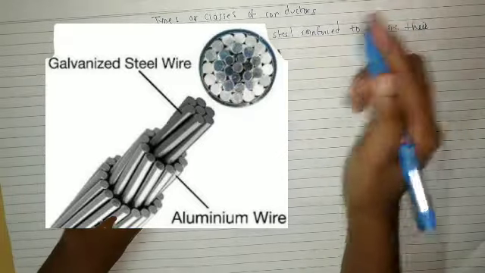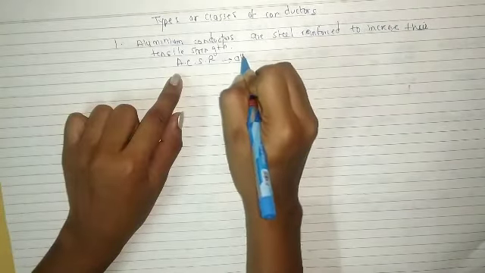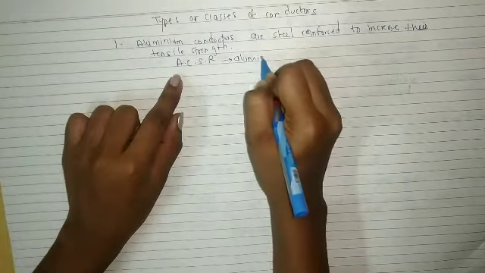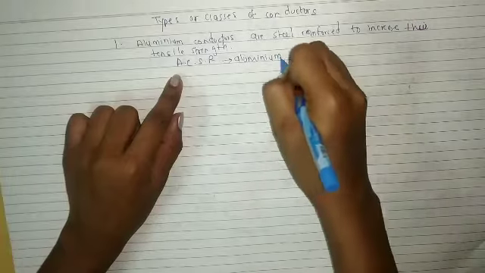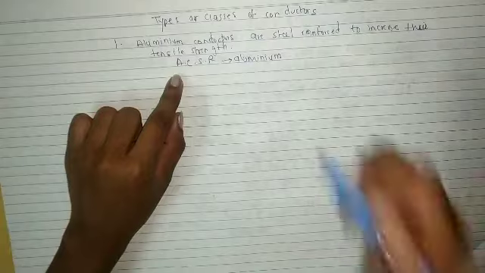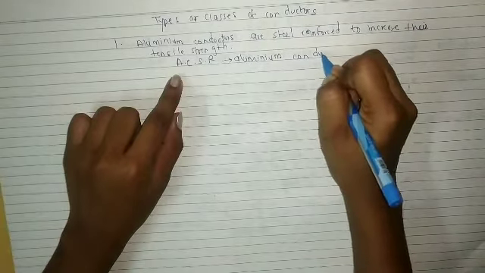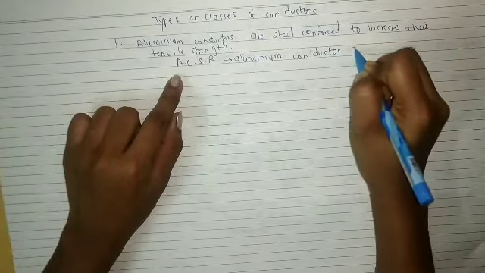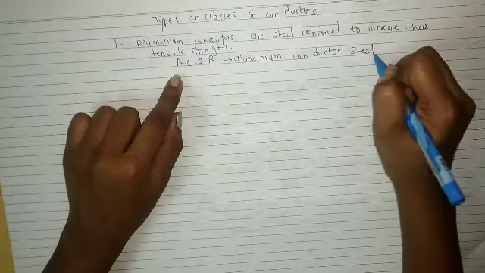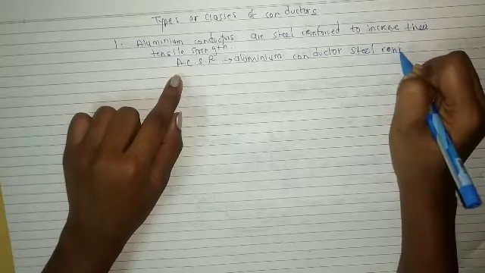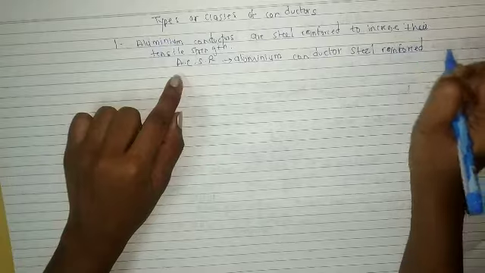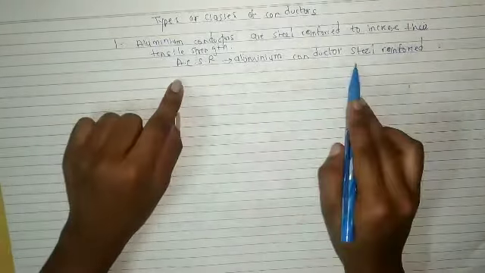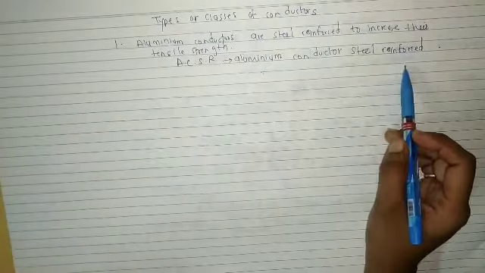ACSR means aluminium conductor steel reinforced.